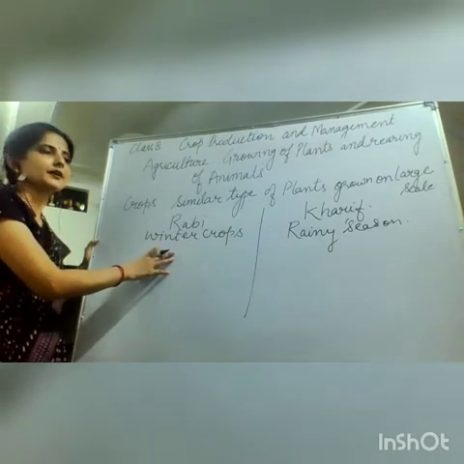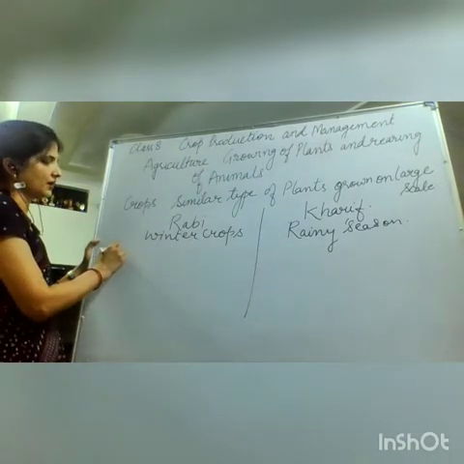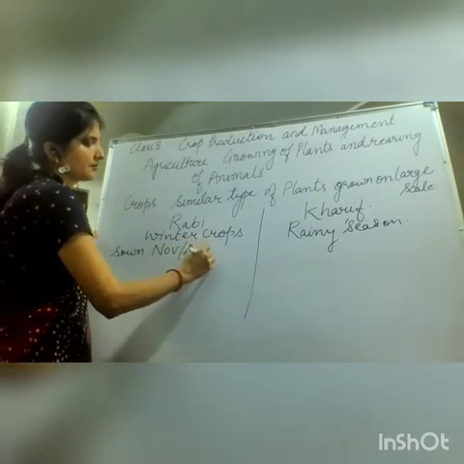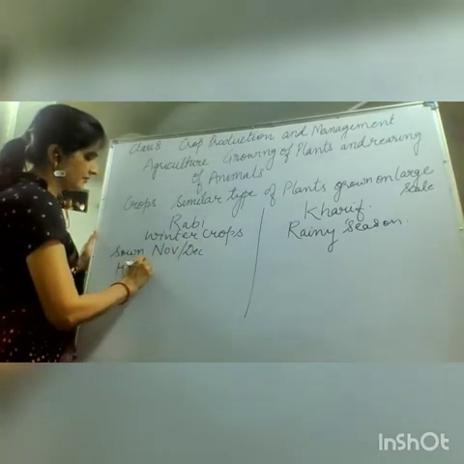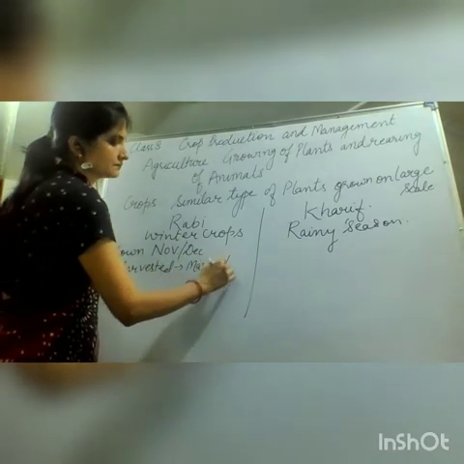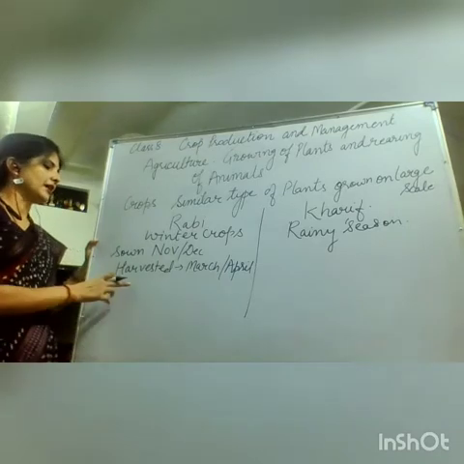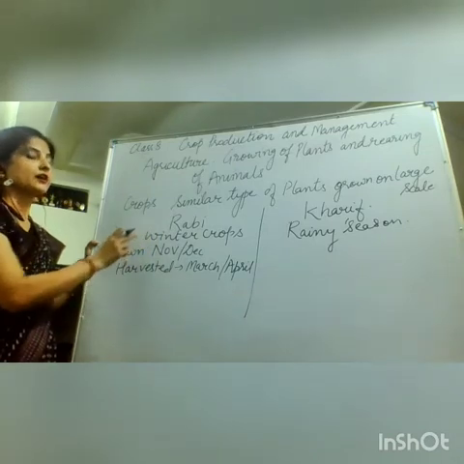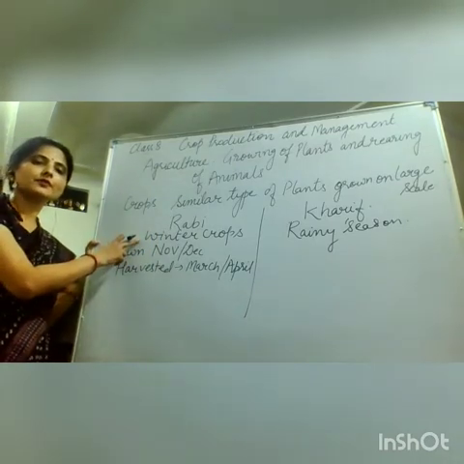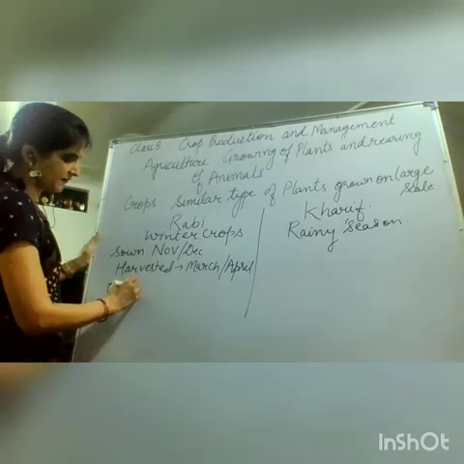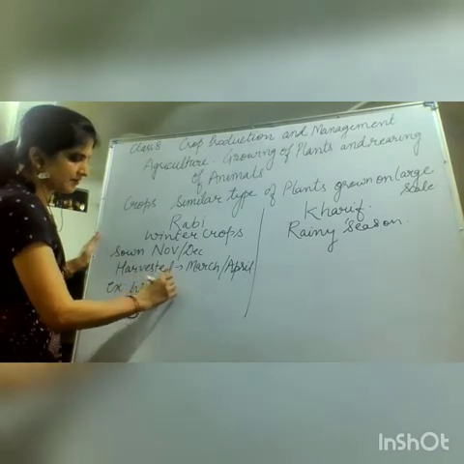The Rabi crops, as they are winter season crops, are sown in the months of November or December, and they are harvested in the months of March and April, just before Holi. Their requirements are different: low temperature and less water. Examples of Rabi season crops are wheat and gram.